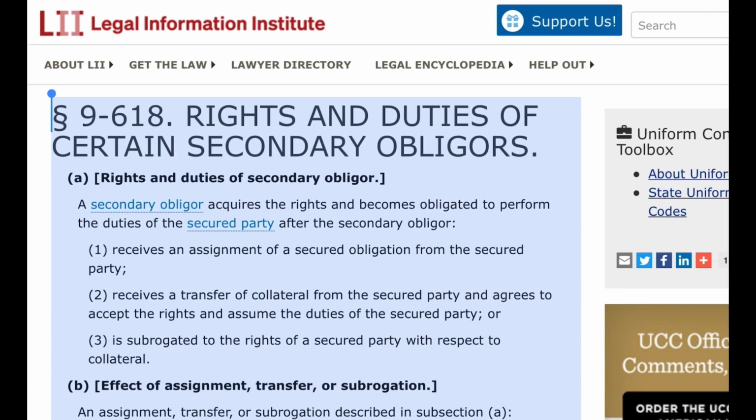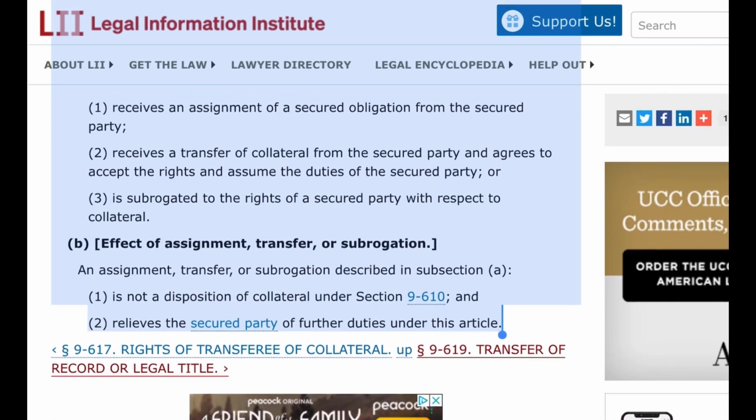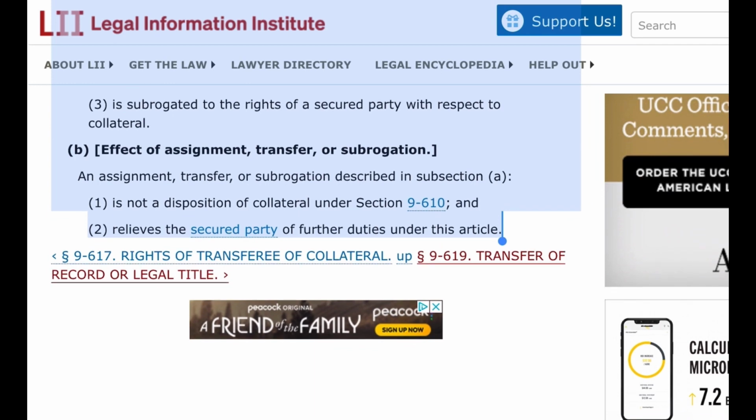B. Effect of assignment, transfer, or subrogation. An assignment, transfer, or subrogation described in subsection A 1. Is not a disposition of collateral under section 9-610, and 2. Relieves the secured party of further duties under this article.